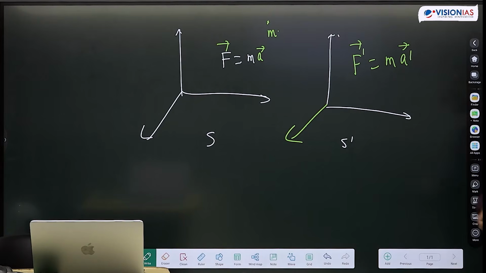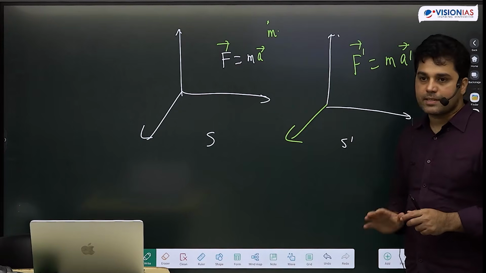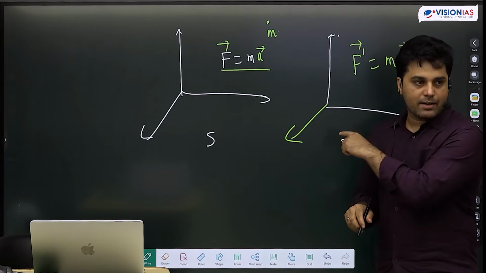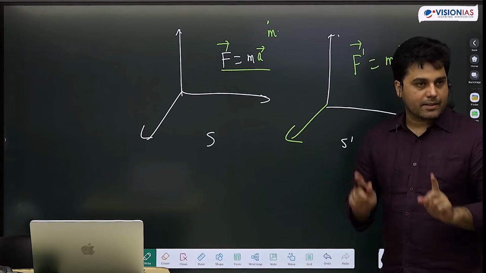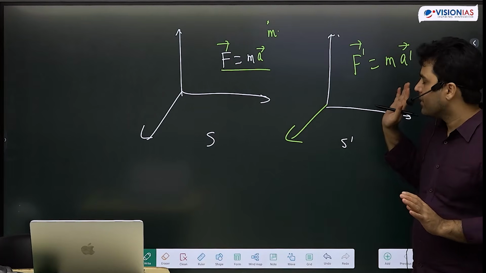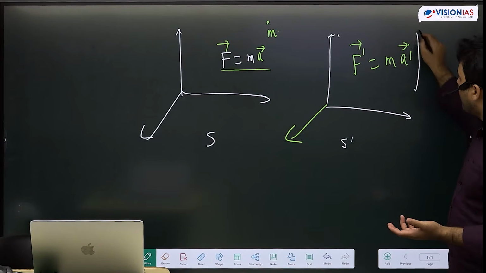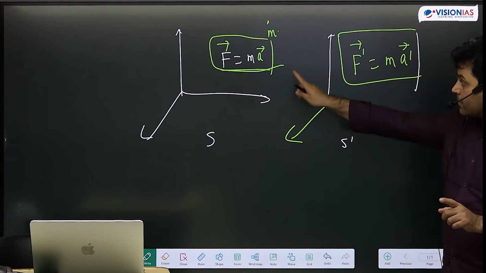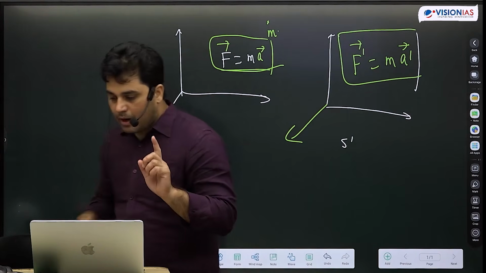Do you see the point? Even if S and S dash are measuring different accelerations, and different forces as a result of that, the form of the law, that force is equal to mass times acceleration, stays the same. This is Newton's second law. It is one of the most fundamental laws in classical mechanics. If I have a system whose mass does not change, then force is equal to mass times acceleration. So maybe A and A dash are different, F and F dash are different, but that form has to be the same. And I'm writing force is a vector, acceleration is a vector, F dash is a vector, A dash is a vector.